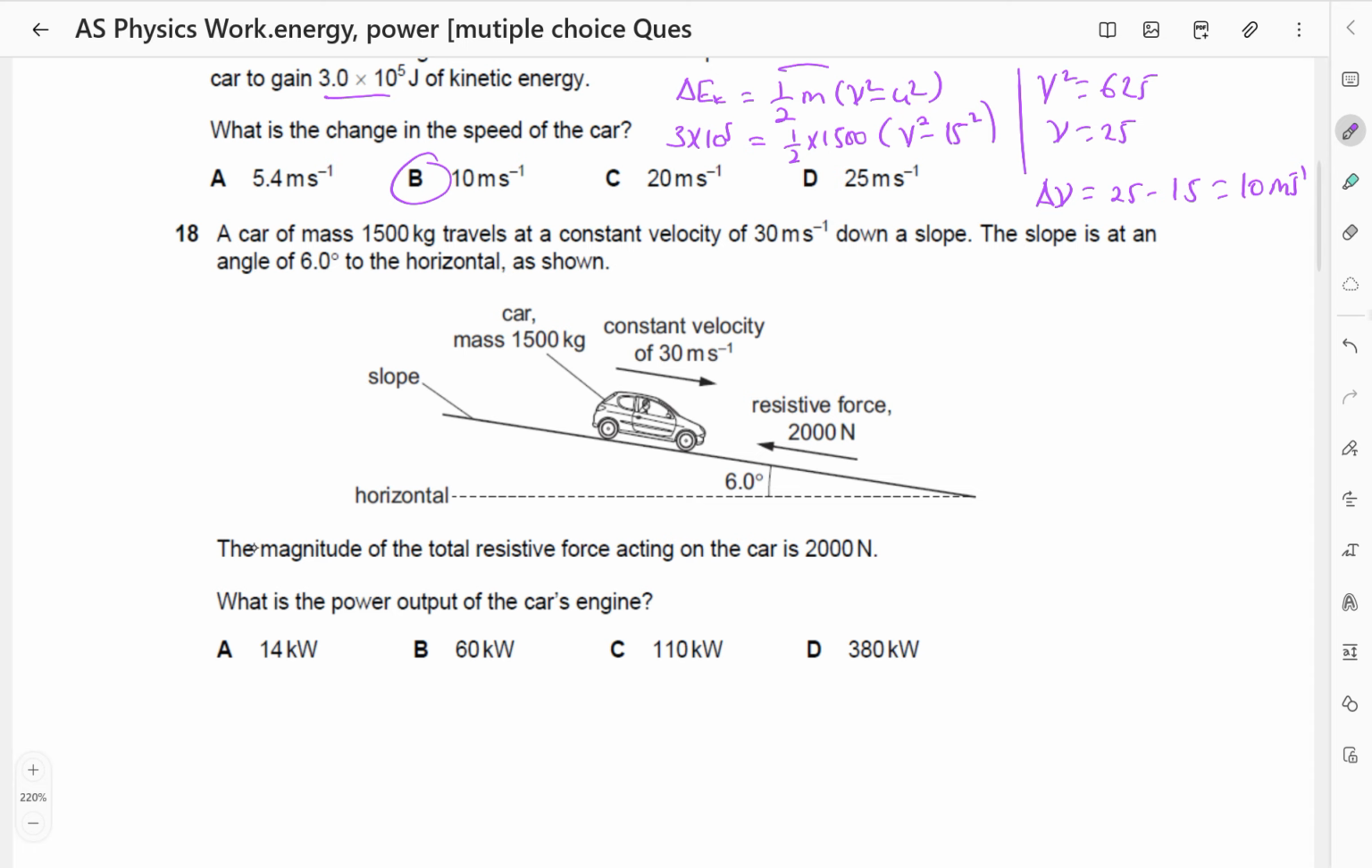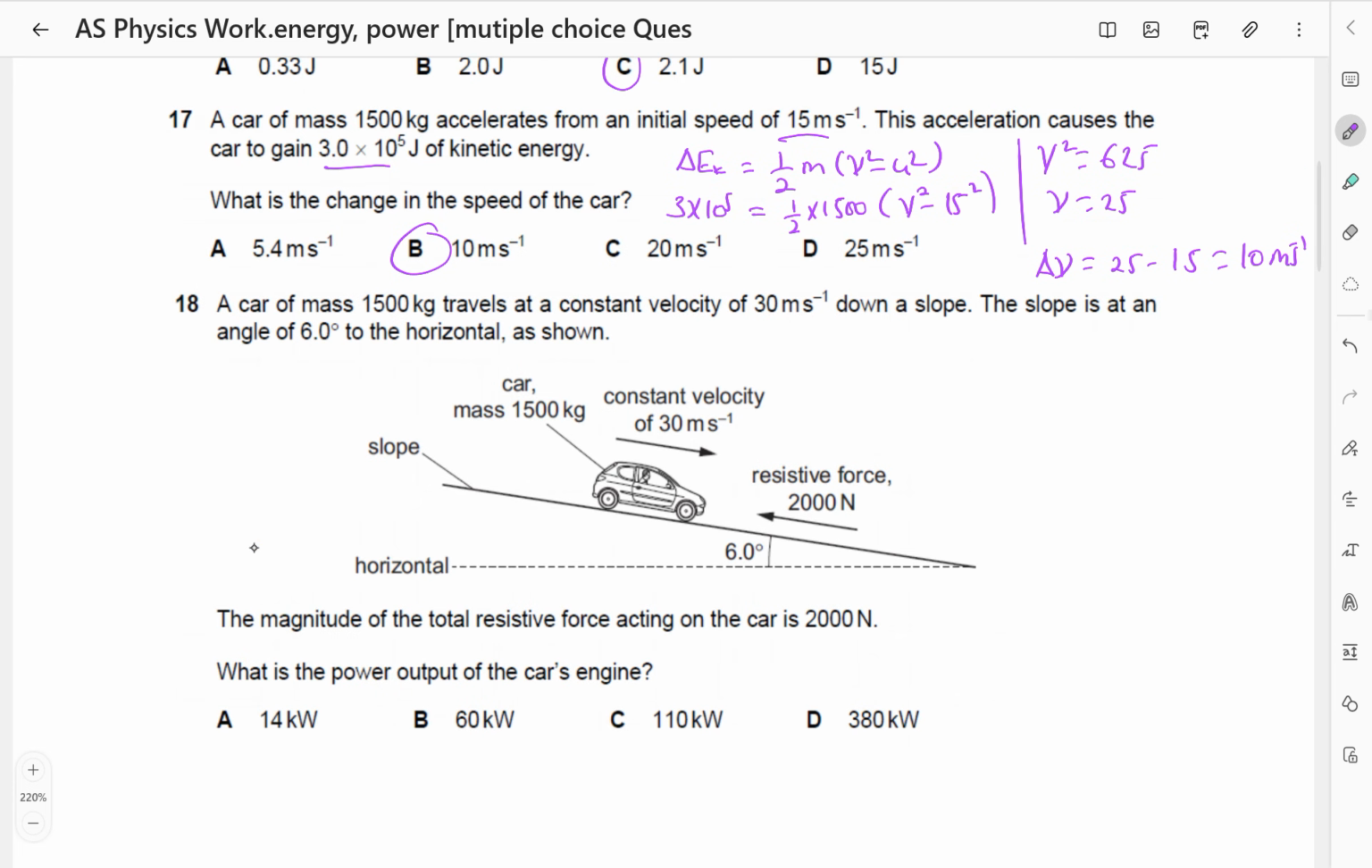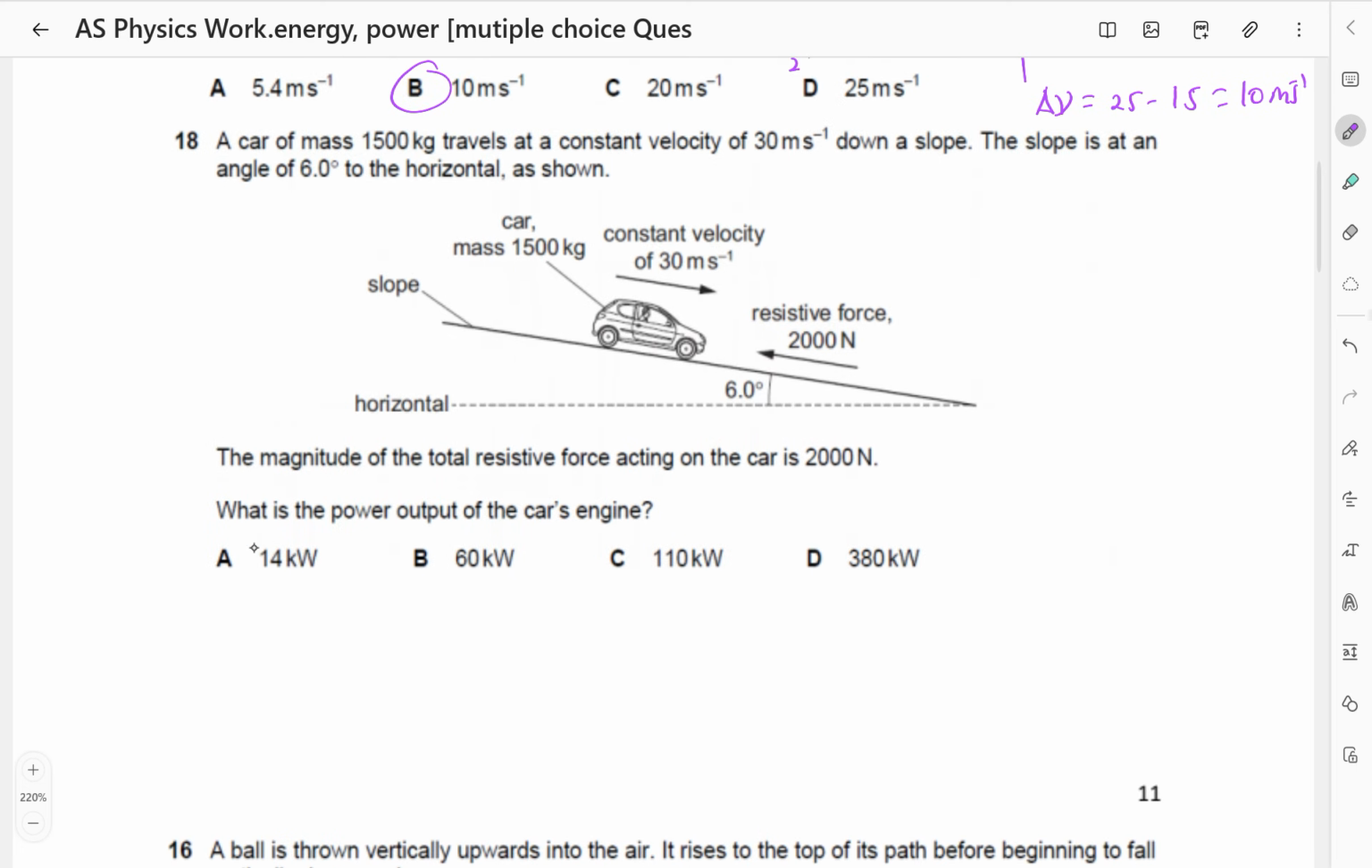So the speed is constant. That means the acceleration is 0. So the resultant force is 0, and the resistive force is 2000. So what is the power output of the car's engine?